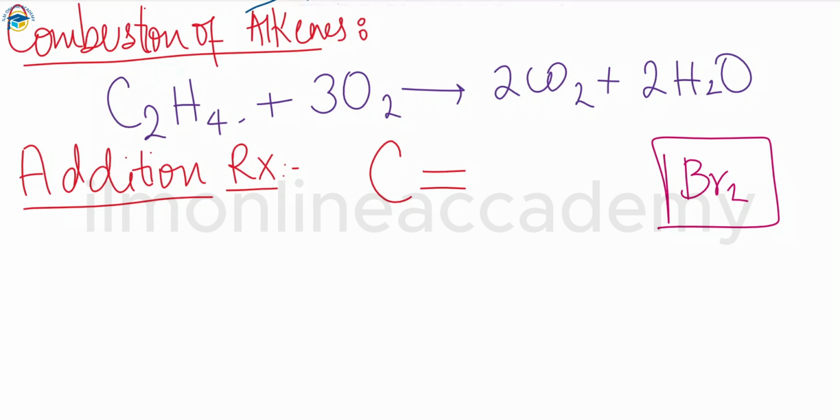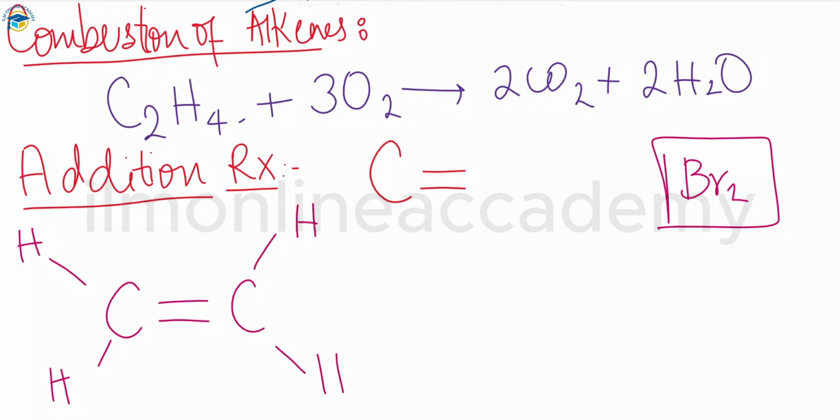So this is how that reaction happens, and the equation for that reaction will be: we have ethene like this. This is the structural formula for it, and whenever it undergoes an addition reaction with a specific halogen like bromine, you call it bromination.